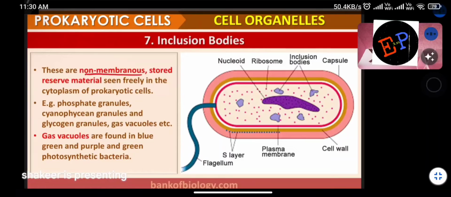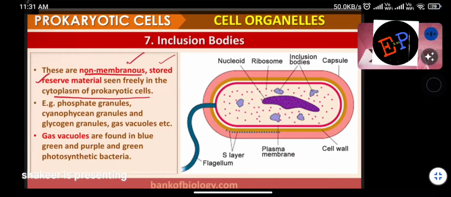Prokaryotic cell organelles do not have a membrane. In eukaryotic cells, almost all of them have a membrane. That is the difference. Non-membranous stored reserve material is seen freely in the cytoplasm of prokaryotic cells. It means whatever bodies are responsible for storing food material, you can call them inclusion bodies.